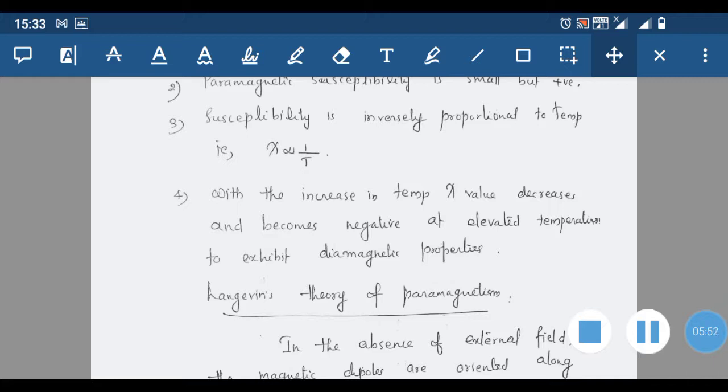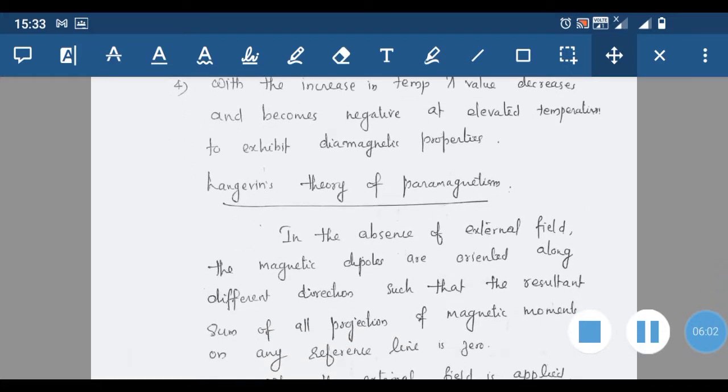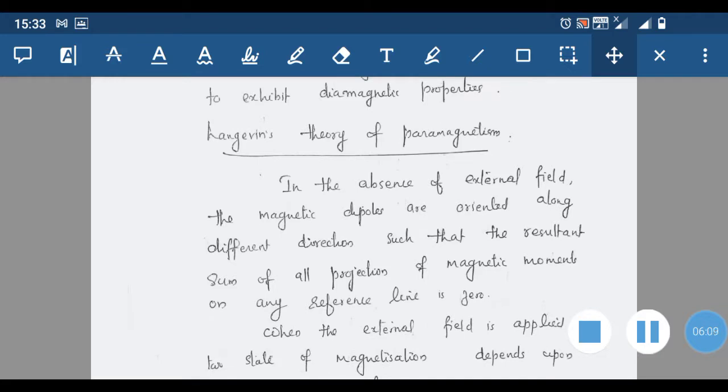So when temperature is increased beyond a particular limit, this chi can have a negative value and the substance loses its paramagnetic property, and it will start to show its diamagnetic property, because diamagnetic property is associated with all atoms. Then we can come to a theory of paramagnetism, that is Langevin's theory of paramagnetism.